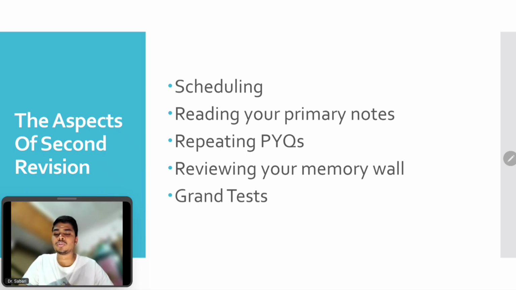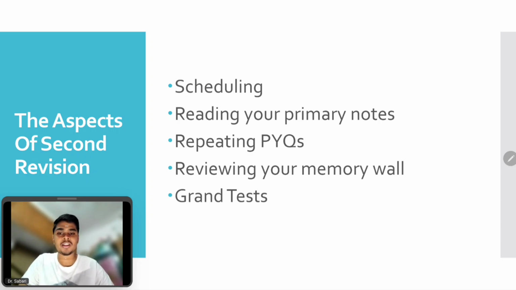So what are we going to do in the second revision? We are going to read our primary notes. As I said before, things that are available in your primary notes are the things that you are going to take confidently to your exam hall. Making mistakes from your primary notes is going to be a very costly mistake. So primary notes are very important.